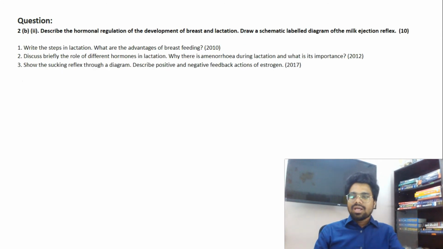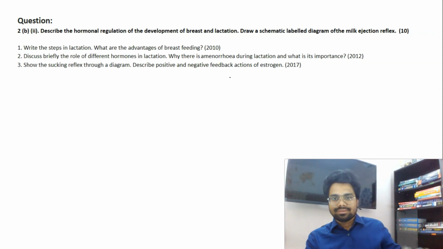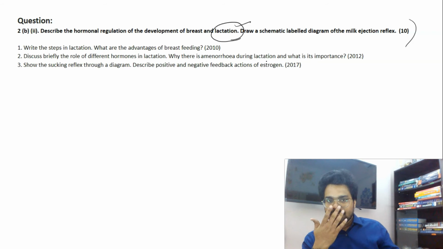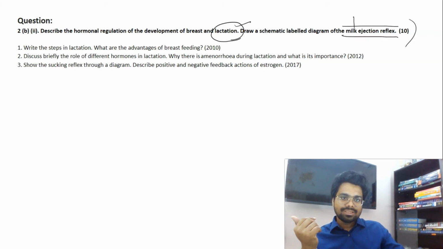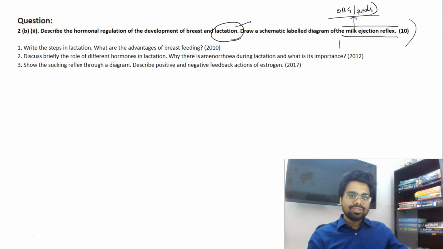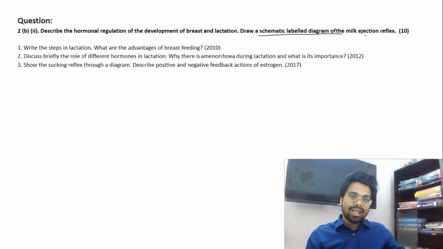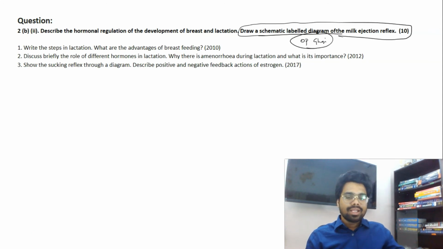Okay, and next question 2B2, describe the hormonal regulation of the development of breast and lactation. Okay, this lactation part, I think this is a hybrid question again. Milk ejection reflex, breastfeeding part, etc. They also come in OBG and peds, social OBG and social peds, and also in physiology the endocrinology part, the physiology of pregnancy part. So hormonal regulation of how breast is developed and how lactation occurs, and they're asking a labeled diagram of milk ejection reflex, which is nicely given in OPGI, and we indirectly replicated in our notes too.